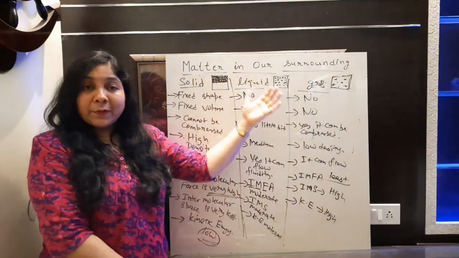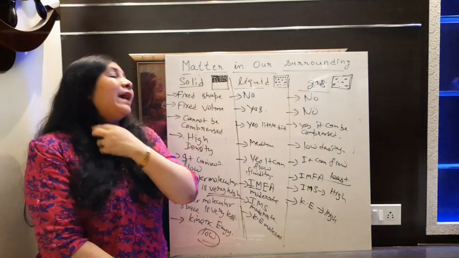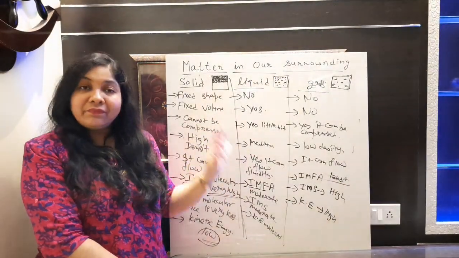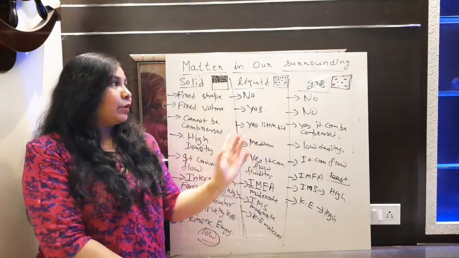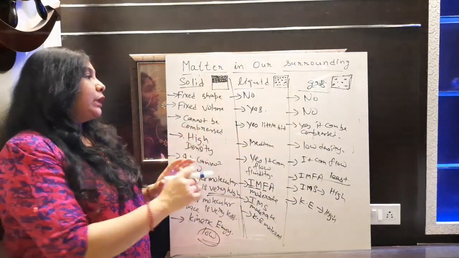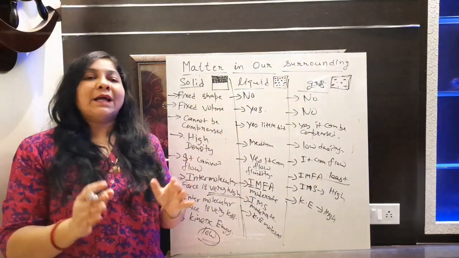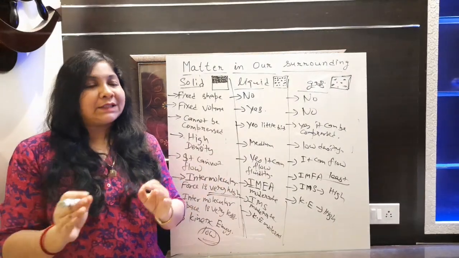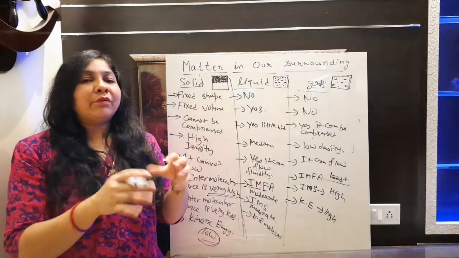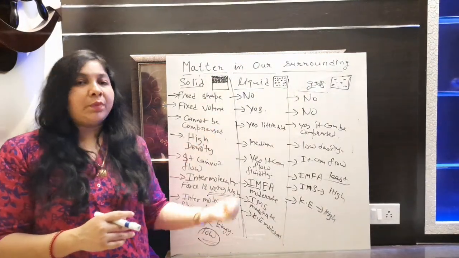And if we are talking about gas, there are lots of space in between them. Particles are highly energetic, so they are moving at a very fast rate. Because of that, kinetic energy is very high in case of what? Gas. We need to learn these all properties of solid, liquid and gases. In exam, they are going to ask you properties of solid, liquid or gases and compare a few of the properties. So we need to learn these all properties.